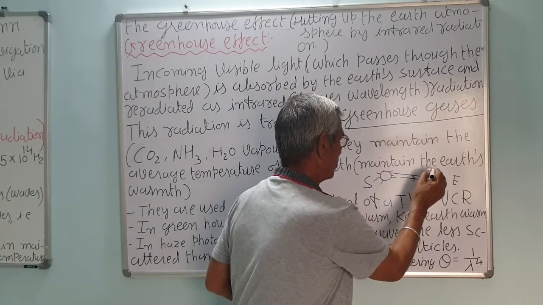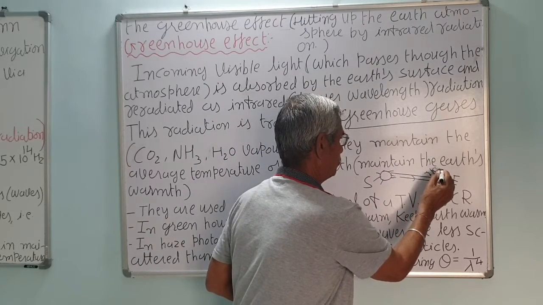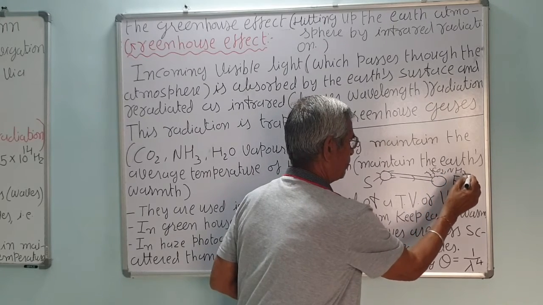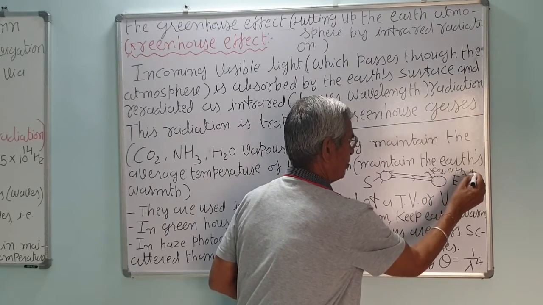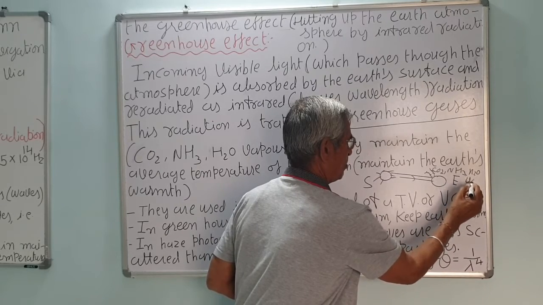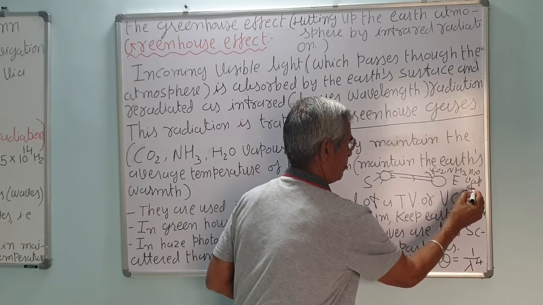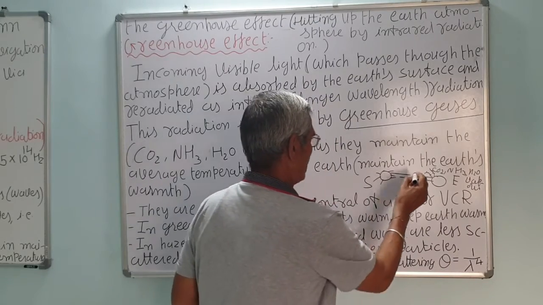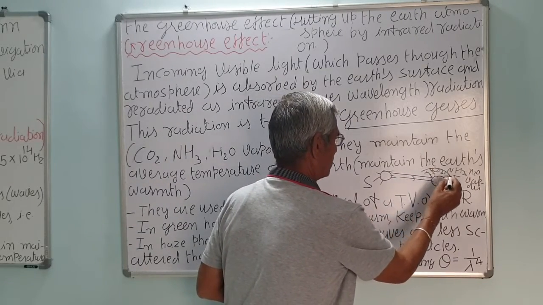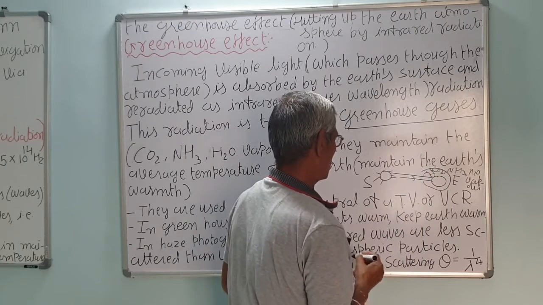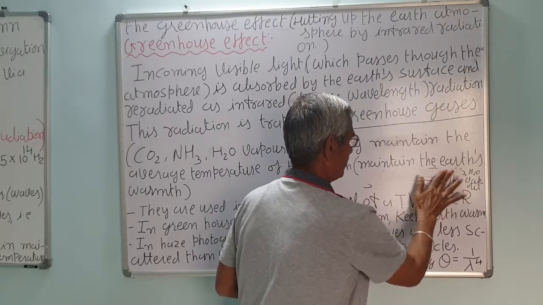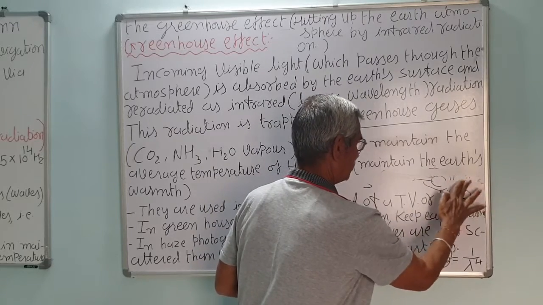These are absorbed by the CO2, NH3, and H2O vapor. Thus, when it is trapped, it keeps the surroundings hot and maintains the temperature of the Earth. This is what we call the greenhouse effect.